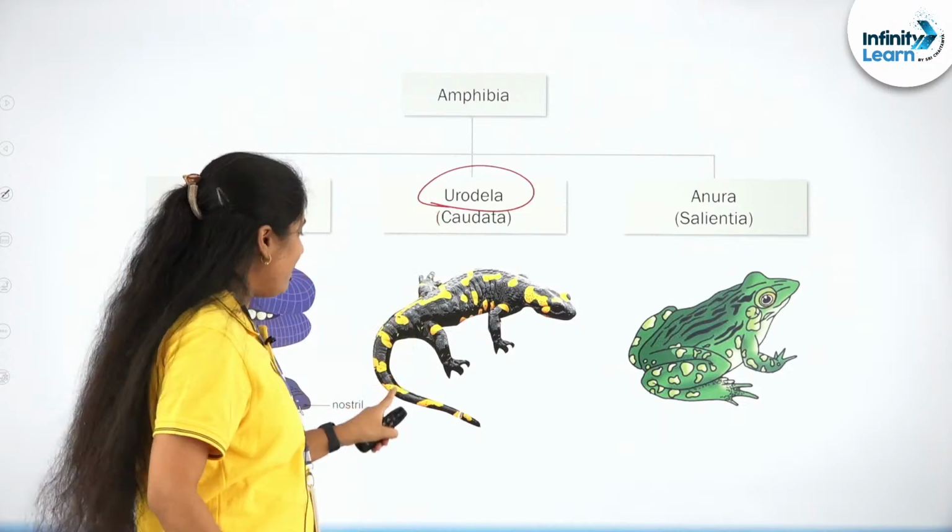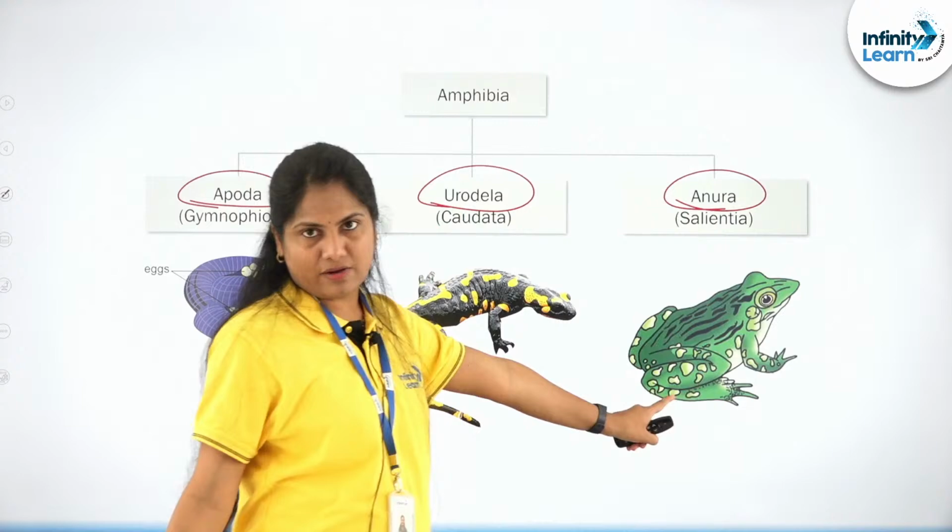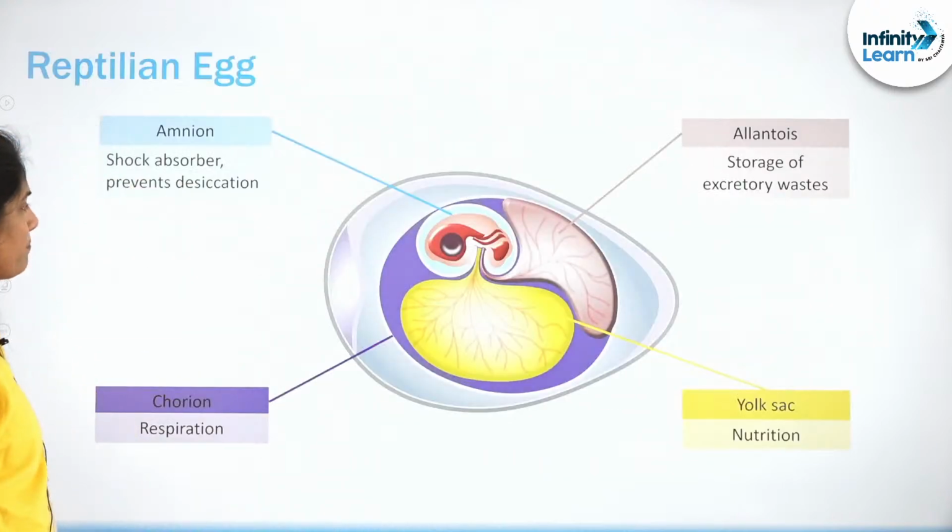So apoda, without limbs, absence of limbs. Urodela, tail-bearing ones, uro, tail. Anura, without the tail, frogs. These are the three groups you will find.